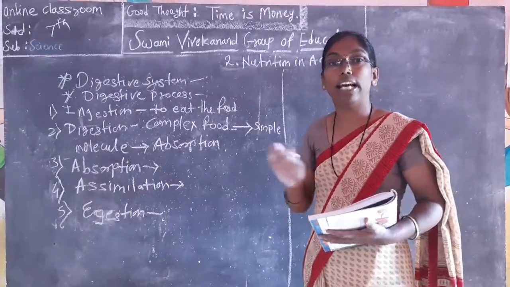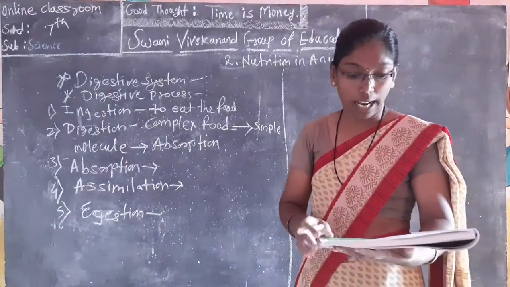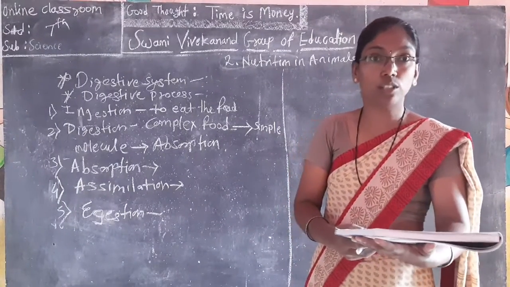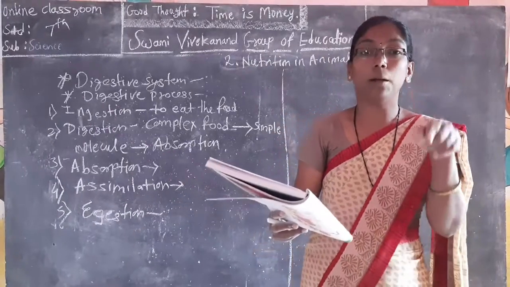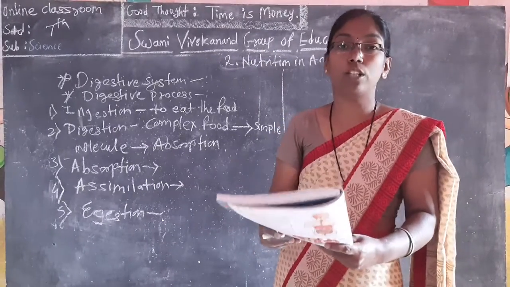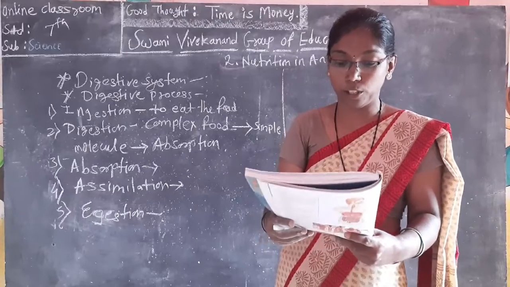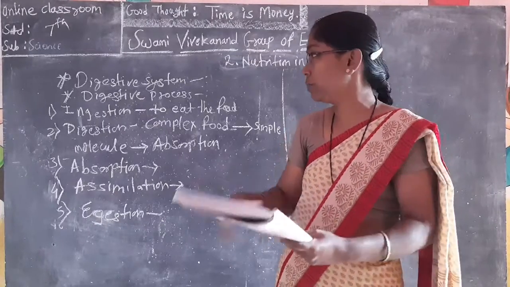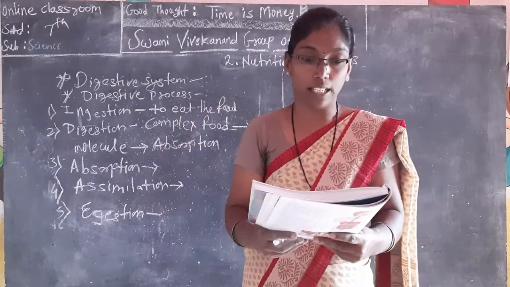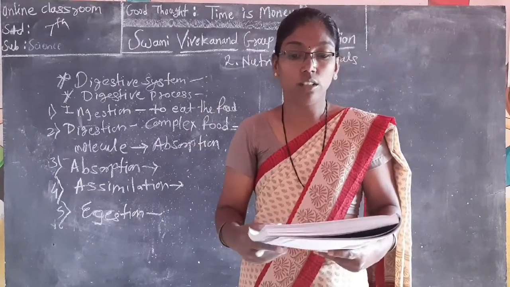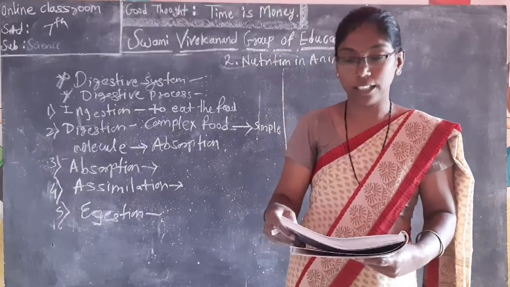So our digestive system is completed here, and in the textbook a summary of your digestive process is shown in a flow chart. You can observe the flow chart carefully. In short, they gave you what is meant by ingestion, what is meant by digestion, what is meant by absorption. So read it carefully. I also told you, so I think you get it 100%.